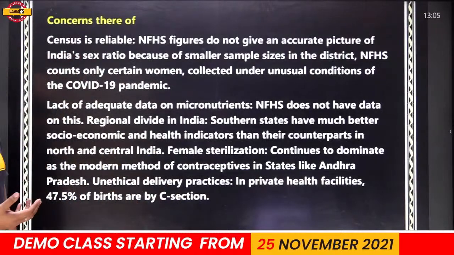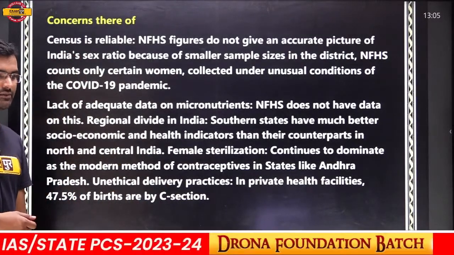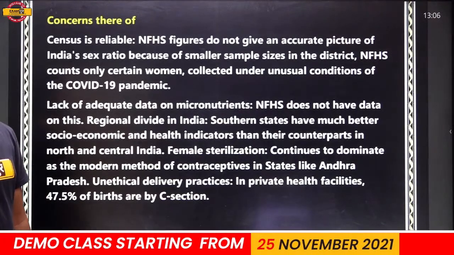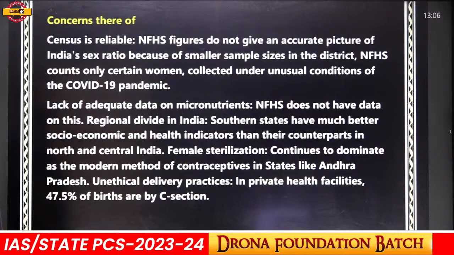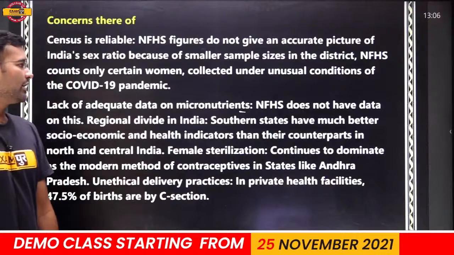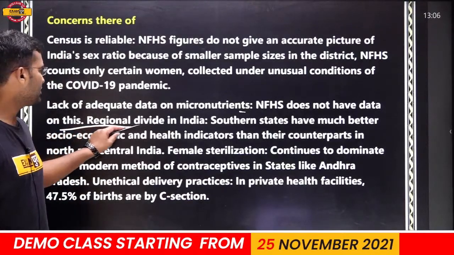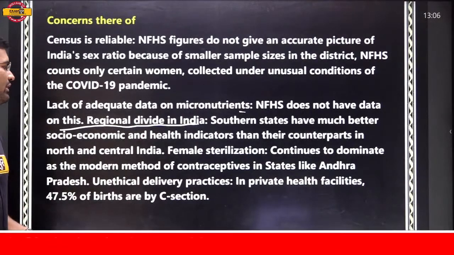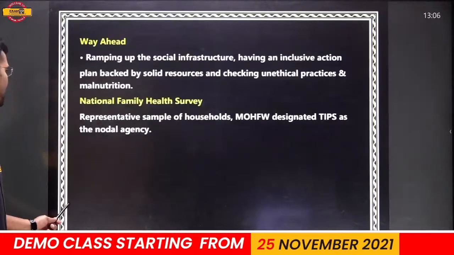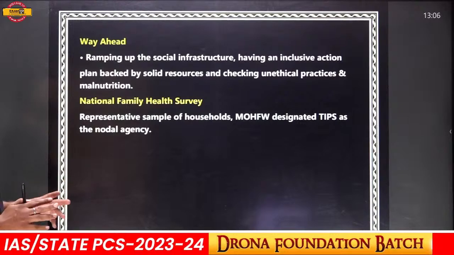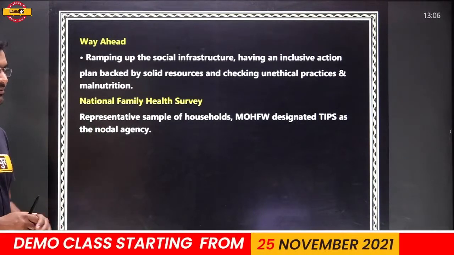The most reliable data is the census of the country. The census is very reliable because every single person participates. Every person is counted by different modes of counting. Lack of adequate micronutrients: NFHS does not have data on the regional divide in India. NFHS is not focused on micro level analysis or micro level data. So we cannot conclude the entire picture of the nation on the basis of this type of data.